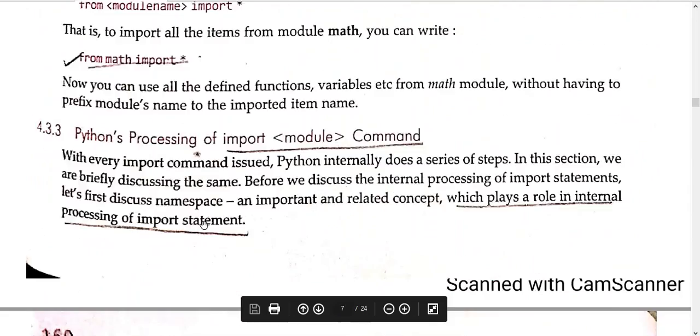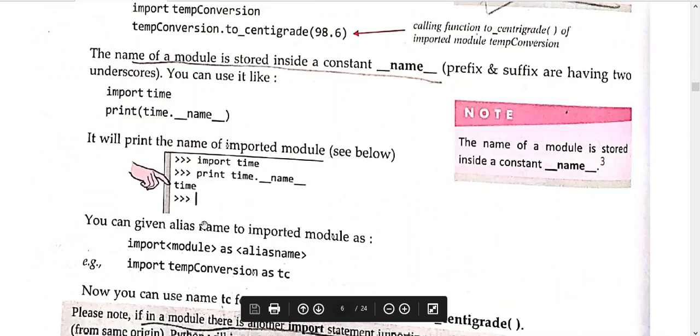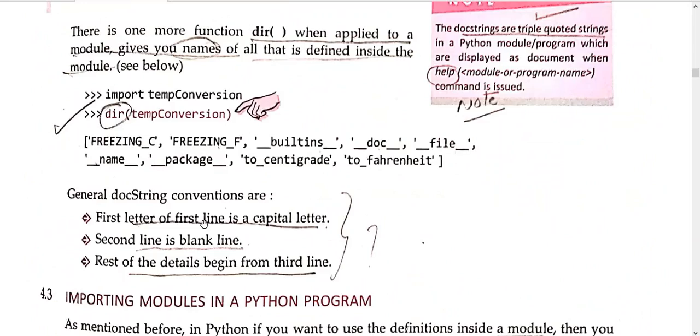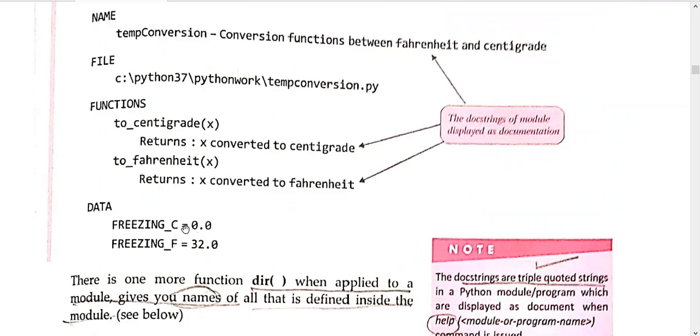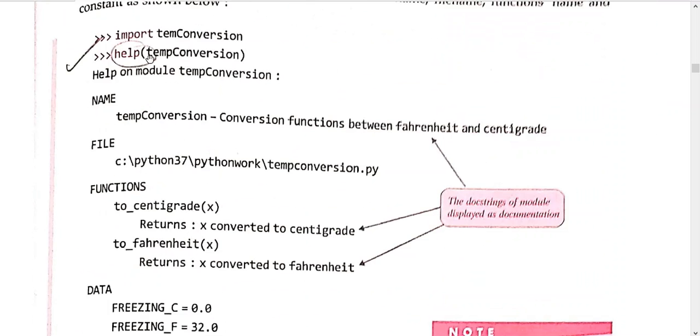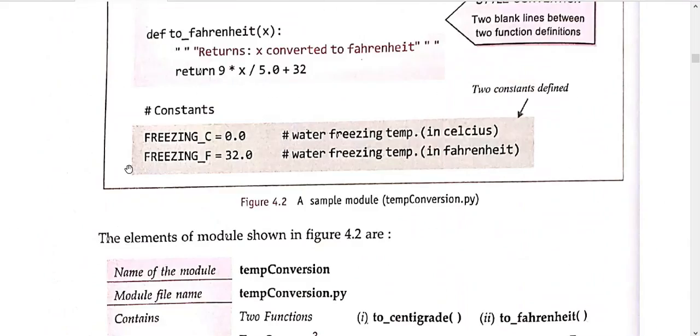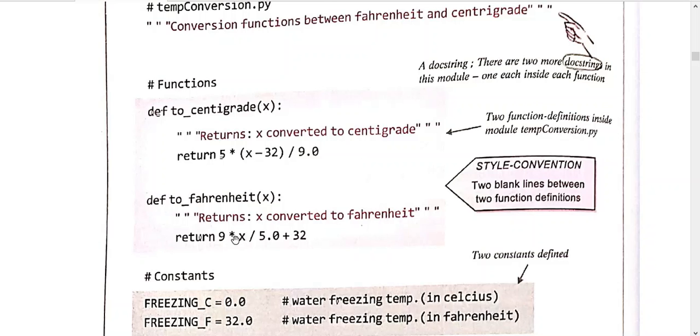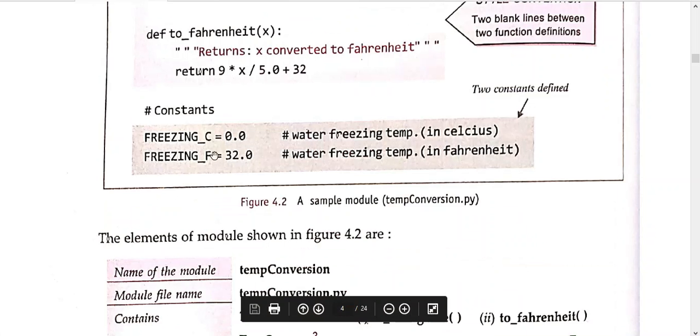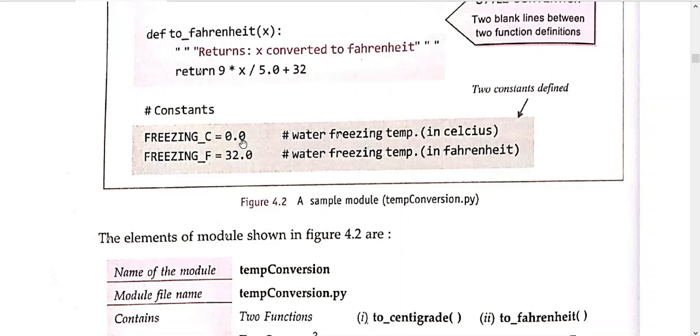We initialized certain variables inside it: freezing C and freezing F. Freezing C was initialized to 0, and freezing F was initialized to 32.0.